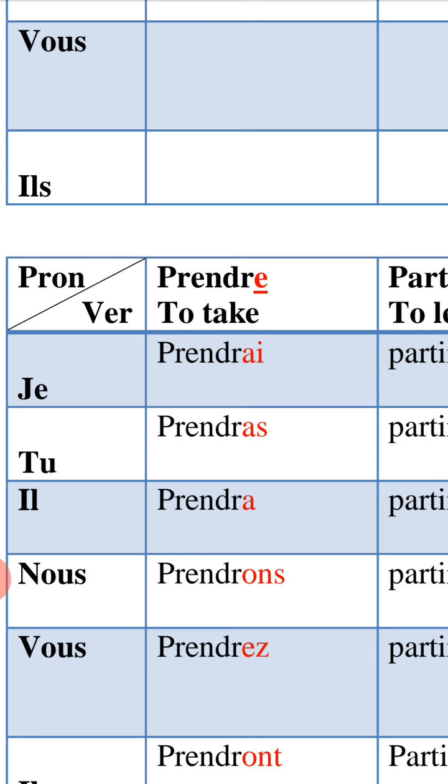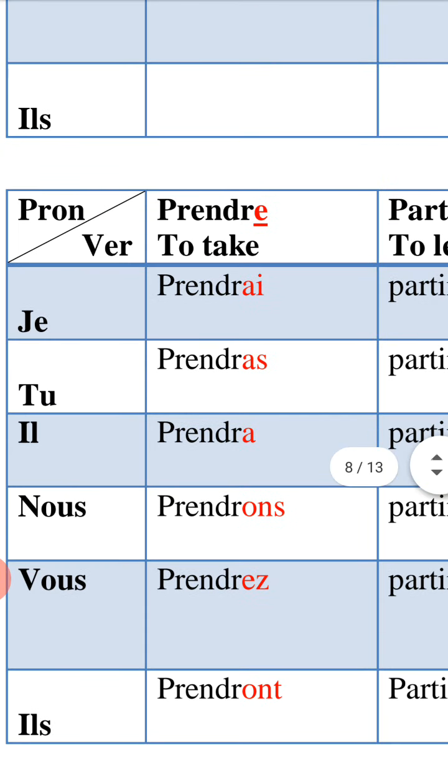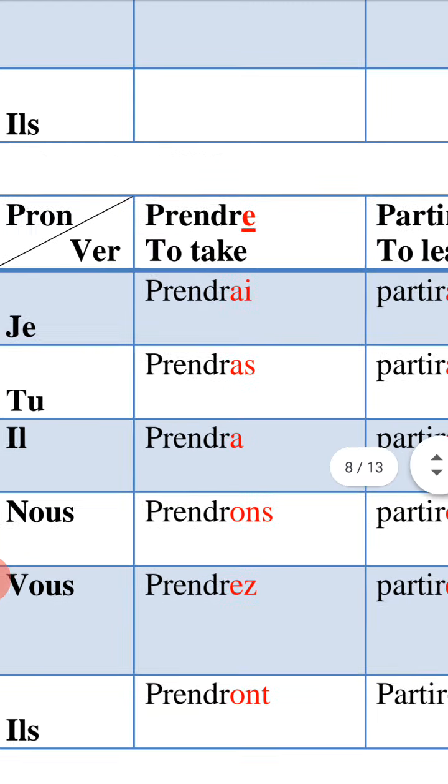Here I have which ending A, the letter A. Nous prendrons, ONS, easy. ONS, c'est très facile, just cancel E, then add ONS avec pronoun nous. With pronoun vous, prendrez, with the ending EZ, vous prendrez, you will take, but here you are talking about group, about plural, so you will take is different than tu prendras, d'accord? Ils prendront, ONT, prendront, ONT avec ils avec S. Easy. Let's move to verb partir.